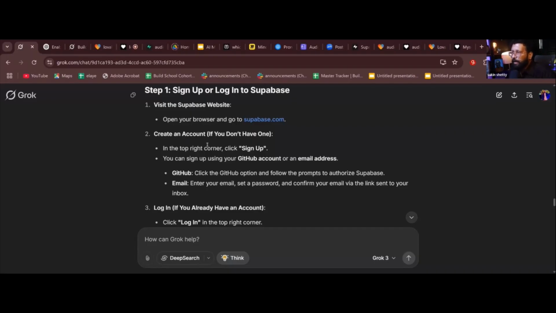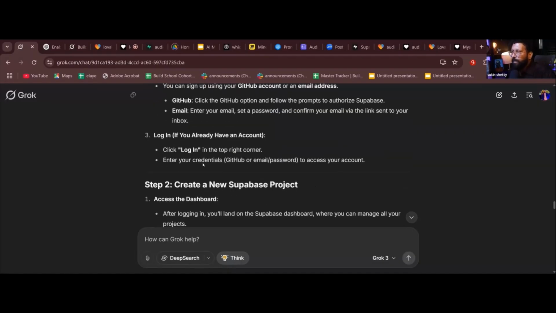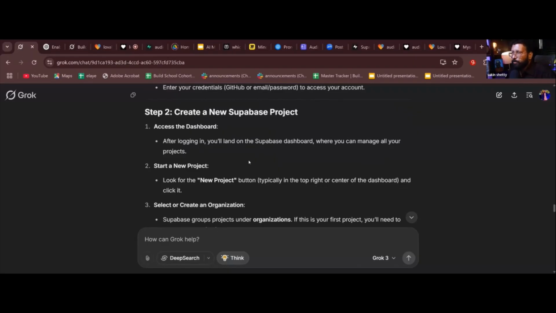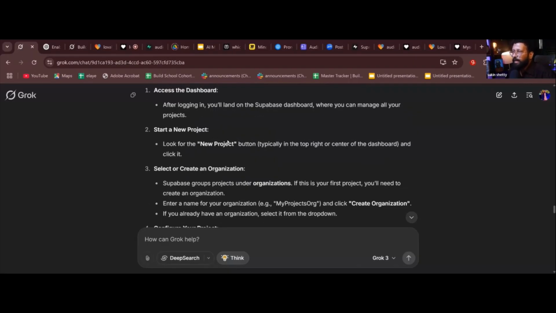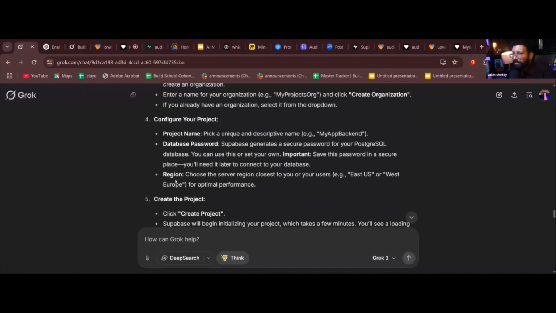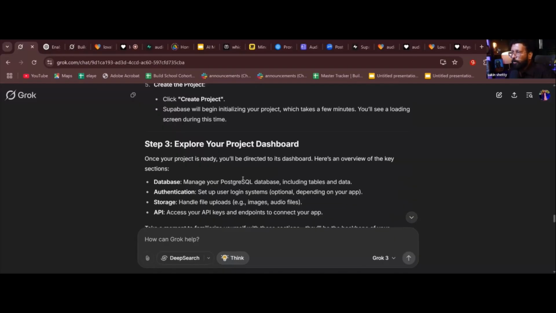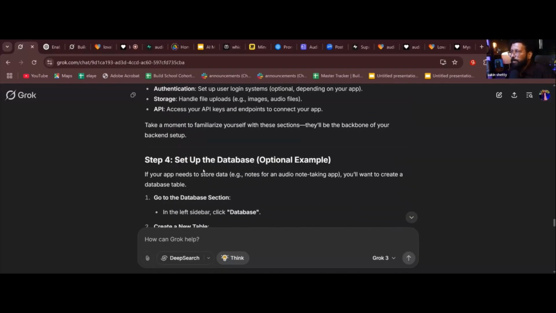Then you can connect your GitHub, log in, create a new Supabase project, which I told you, start a new project, select create organization, configure it, pick a unique and respective name, password, which I showed you, and the region. I selected Bombay. Now create a project. Now, how do we create the tables? Set up the database. Go to the database section. On the left side, click database.